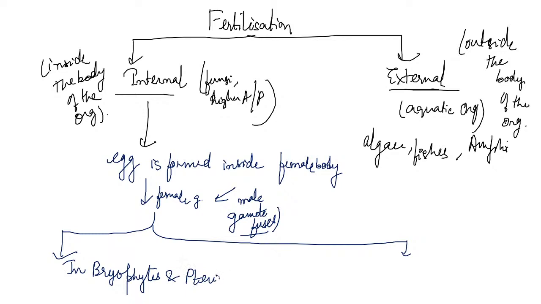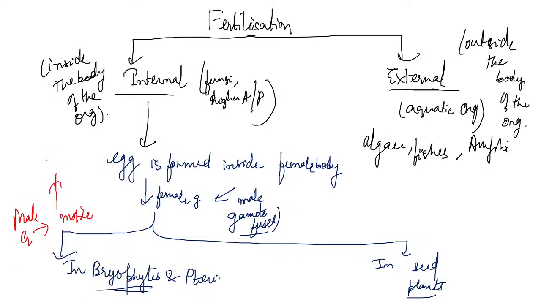In bryophytes and pteridophytes, and in the seed plants. In bryophytes and pteridophytes, the male gamete is motile and reaches the female gamete. But in seed plants, the male gamete is non-motile and it is carried via the pollen tube.